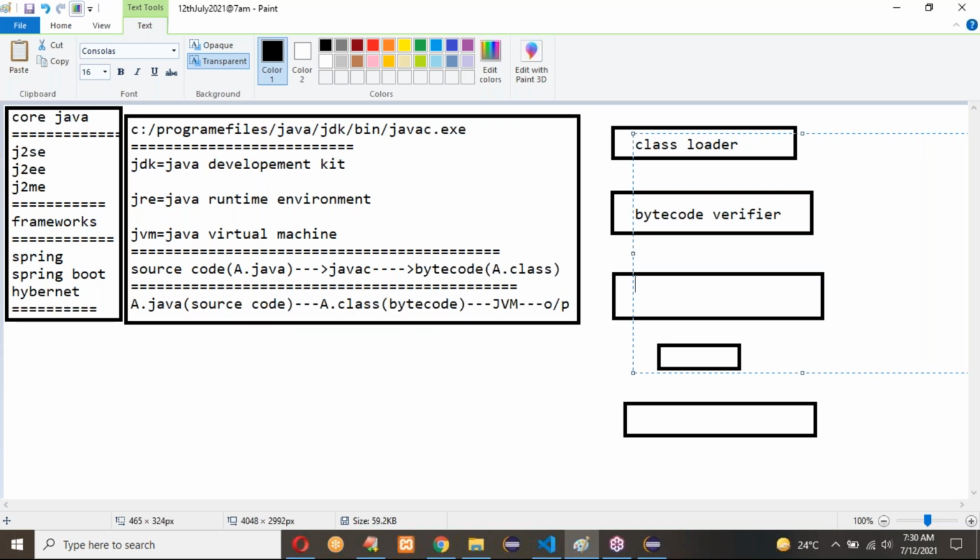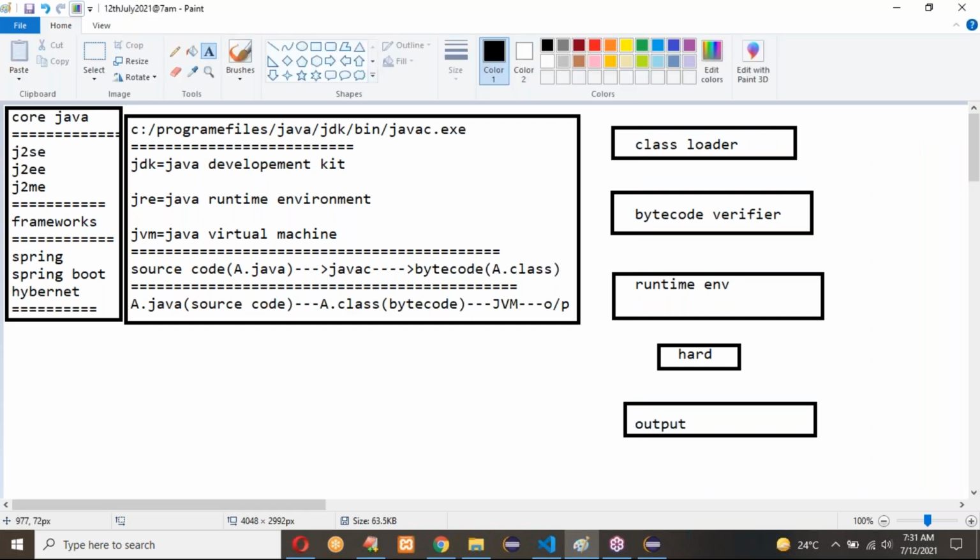Next, it will connect from the class loader and bytecode verifier to the runtime environment, and it will be connected with the hardware output. If you need any output of hardware, then it will connect with the hardware and generate the output for our program. Generally the output comes from the screen, so one of the printer screen or a GUI screen, any one screen, you will use here for printing the output.